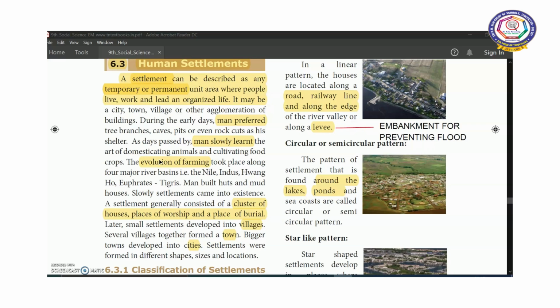So the place where we are living and from where we are working and where we are leading a planned and organized life, that is called a settlement. It may be a city. We may be living in cities, towns, villages or other agglomeration of buildings. Agglomeration means clusters or groups.